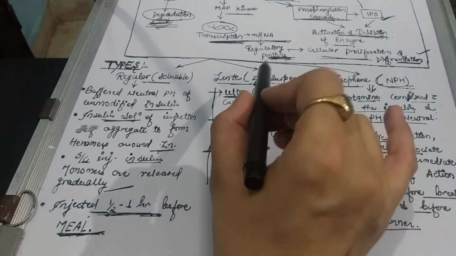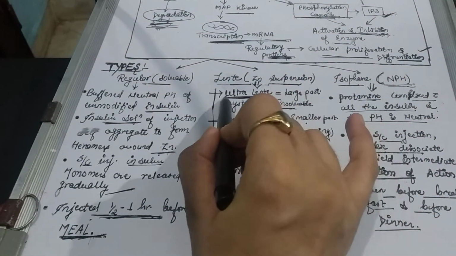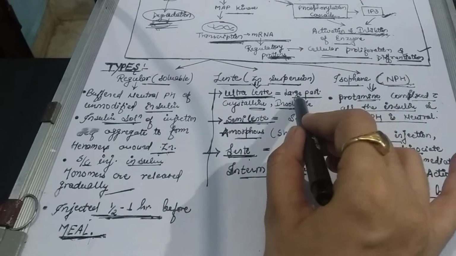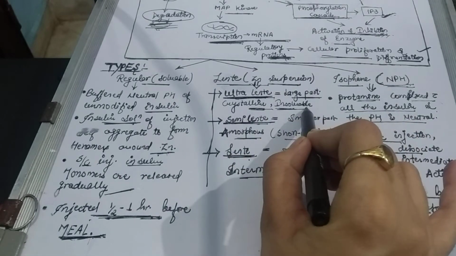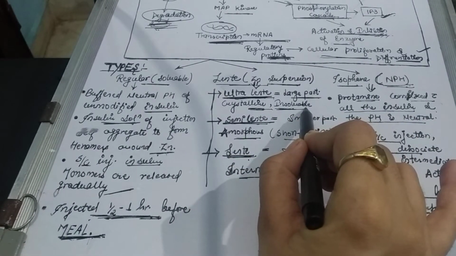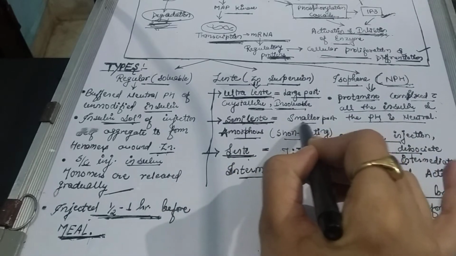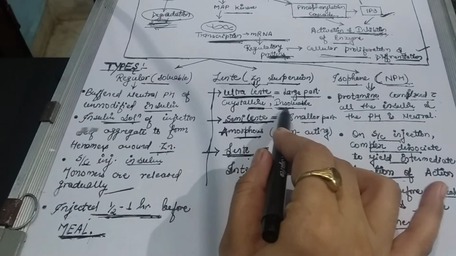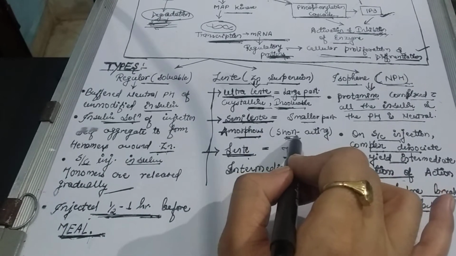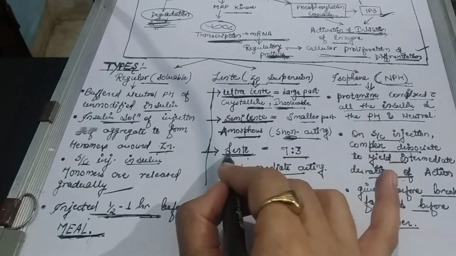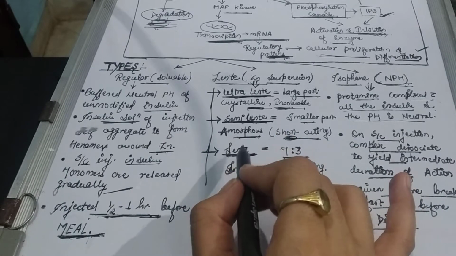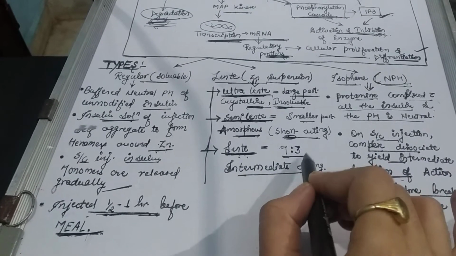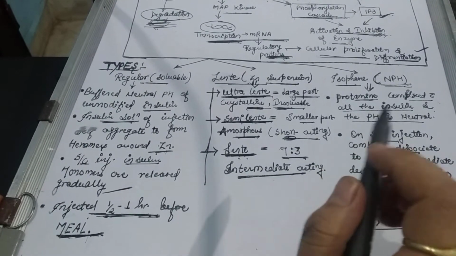Okay, now there is the lente zinc suspension: ultralente, semilente, and lente. Ultralente has large particles which are crystalline and insoluble, and hence it is long acting, while semilente has smaller particles, is amorphous, and is short acting. Lente is a mixture of ultralente and semilente in the proportion of 7:3. That's why it is intermediate acting.